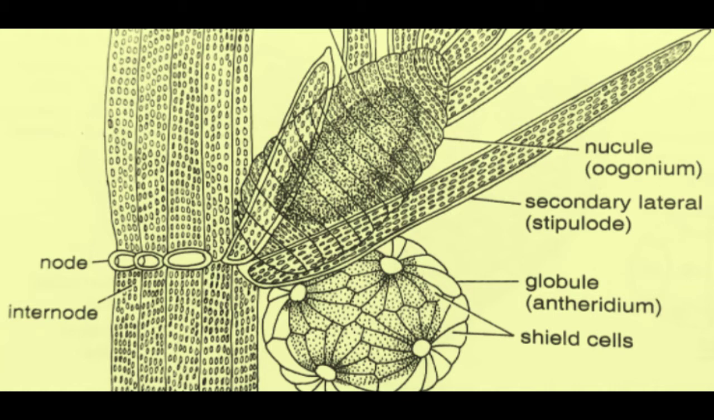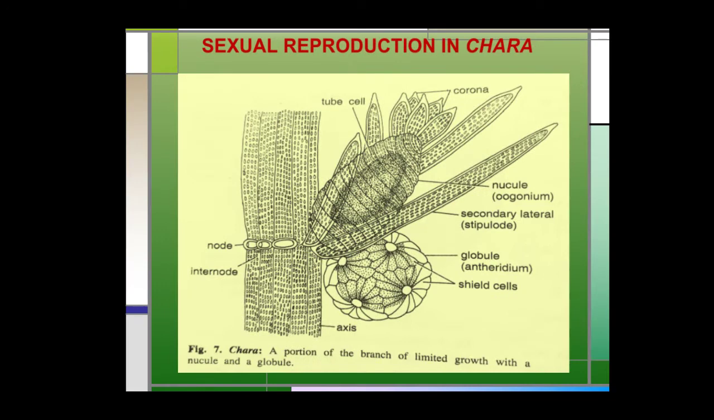These sex organs are borne on the nodes of the branch of limited growth, meaning the primary lateral, and the nucule is situated above the globule. Most species of Chara are monoecious and the male and female sex organs are borne on the same branch. But some species of Chara are dioecious and they bear male and female organs on different plants.